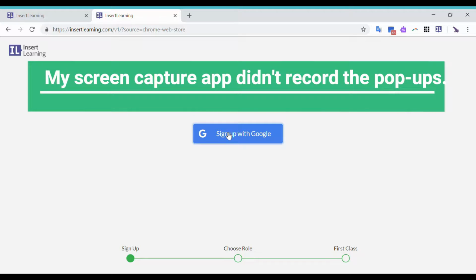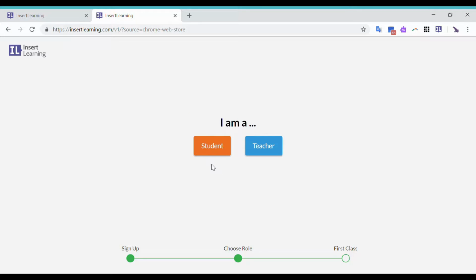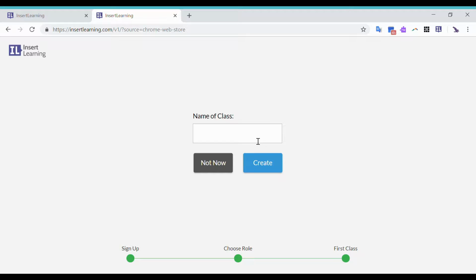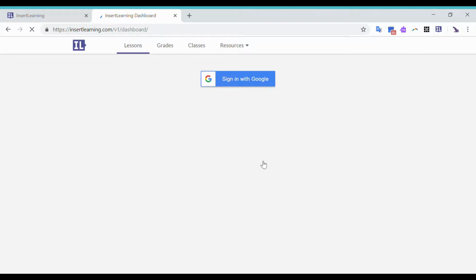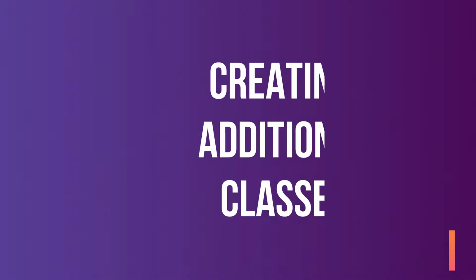Next thing we're going to do is sign up with Google. So I just clicked on that, and I'm going to choose my district email. It's going to ask me a few questions. So I am a teacher, and the name of my class is Principles of Applied Engineering. And then I'm going to create it. Okay, now I'm in.